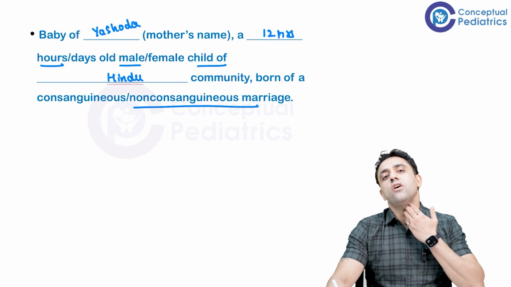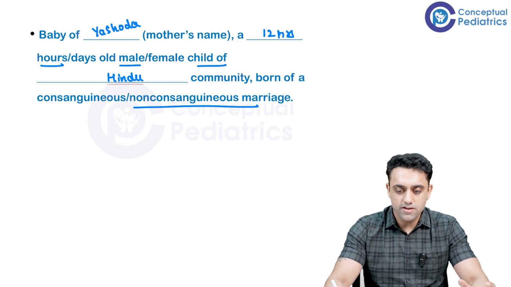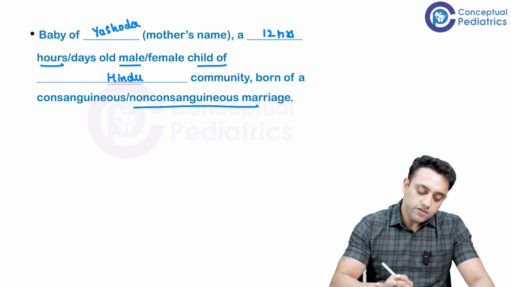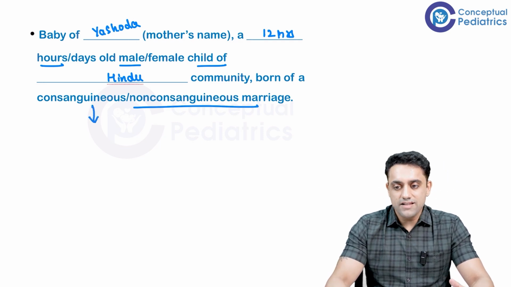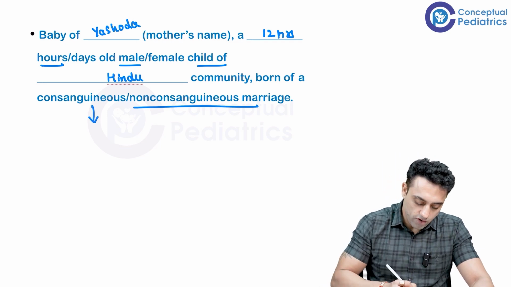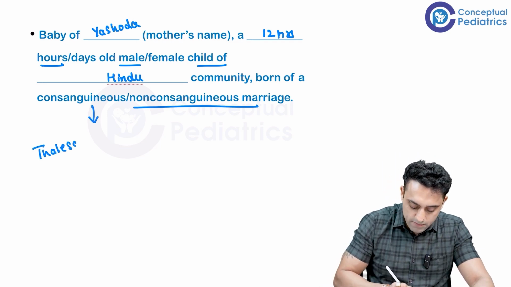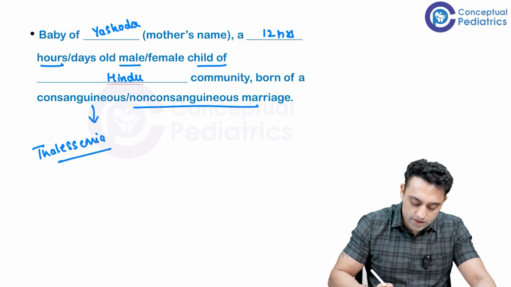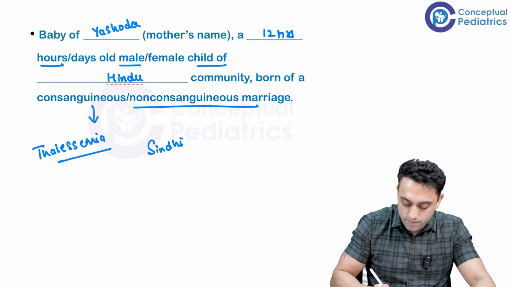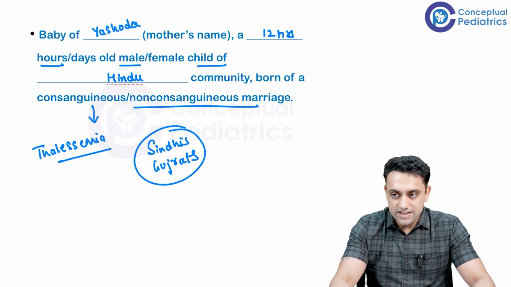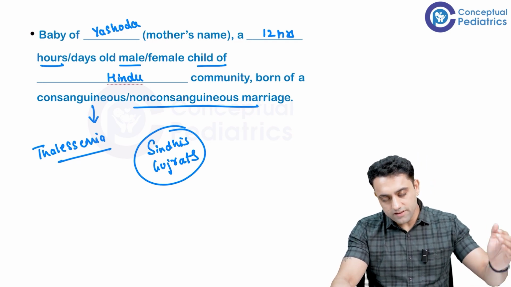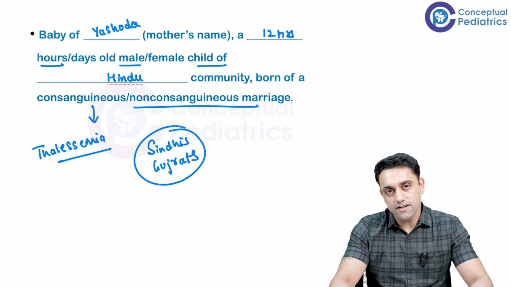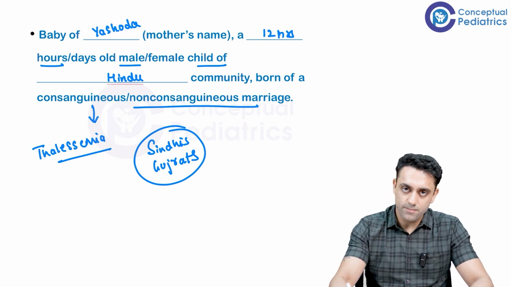Now let's go one by one. A lot of questions are there. I'm happy I have some knowledge which I can share with you. Why is it important for us to understand whether it is a consanguineous marriage or a non-consanguineous marriage? For example, if we talk about thalassemias or sickle cell anemias, it is very common in Sindhis and Gujaratis. That's already an MCQ exam question. It is for AIIMS. So consanguineous marriage is important because in many communities having consanguineous marriage, some diseases run in the families, like thalassemia and sickle cell anemia, which run in Sindhis, Gujaratis, and some Punjabi communities.